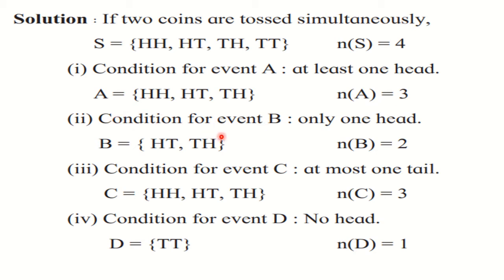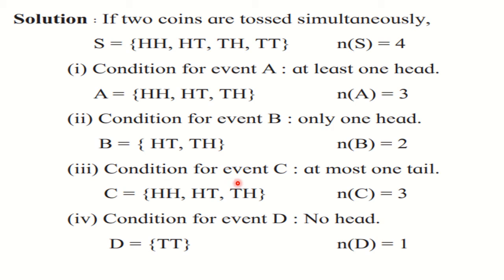Now condition for event B: only one head. It is given that only one, more than one or less than one will not do. So the sample points are what? HT and TH. They contain one head each. HH will not do because two heads are there, and TT will not do because no head is there. So only HT and TH, and therefore N of B here is 2.